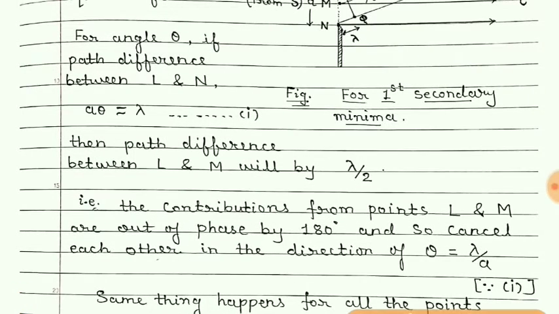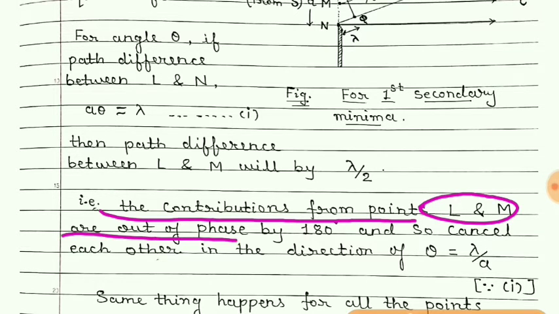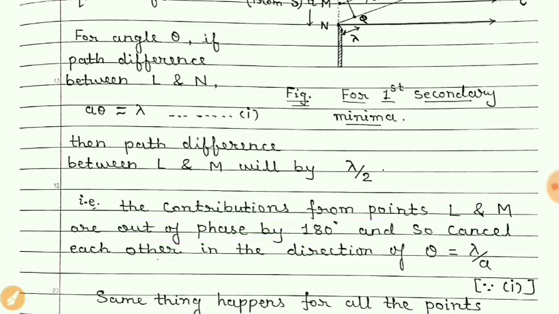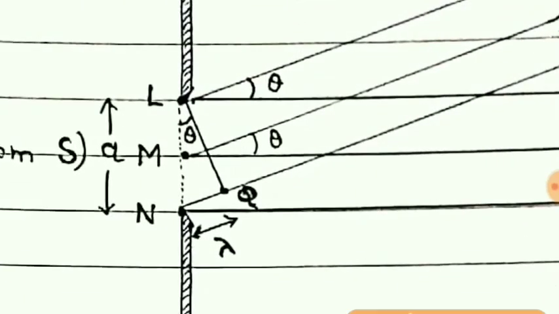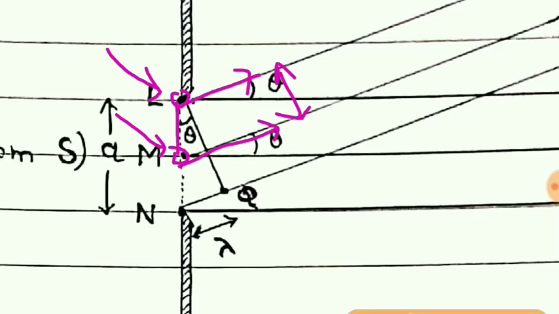And so the contributions from points L and M are out of phase by 180. That means if we consider this ray from point L and this ray from point M, then the phase difference between these two will be 180, or we can write pi also.